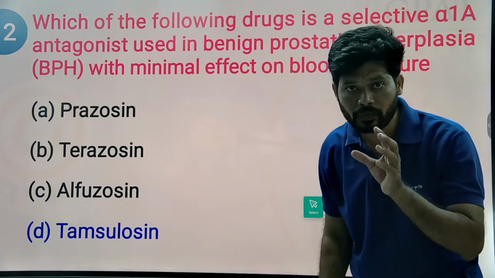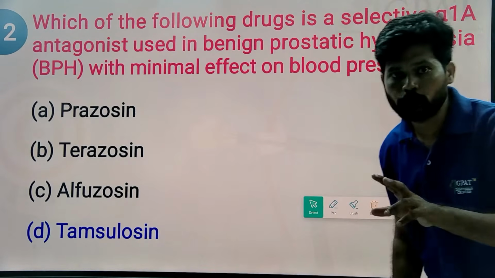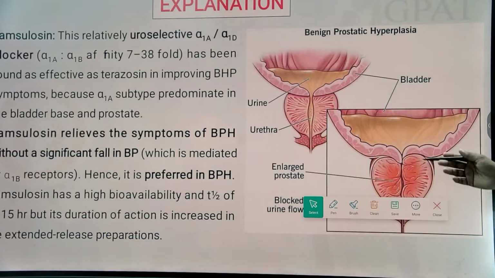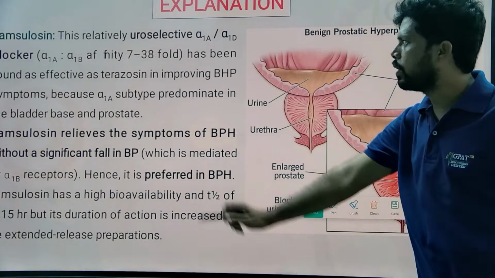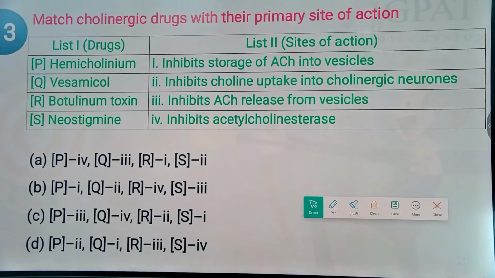If only suffering from benign prostatic hyperplasia, the drug of choice will go to tamsulosin, which selectively blocks alpha 1A receptors present on the prostate gland. So this is the explanation. Tamsulosin is uroselective, selectively blocking alpha 1A or alpha 1D subtypes. Next.